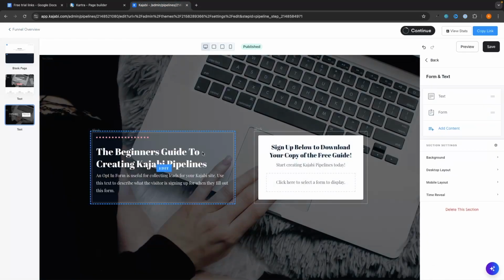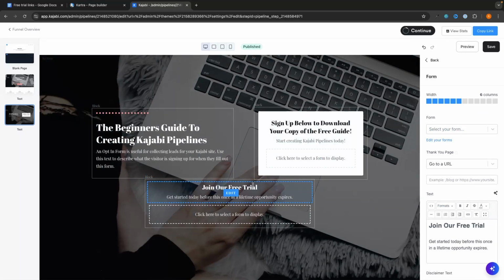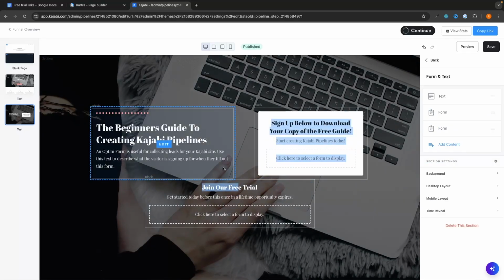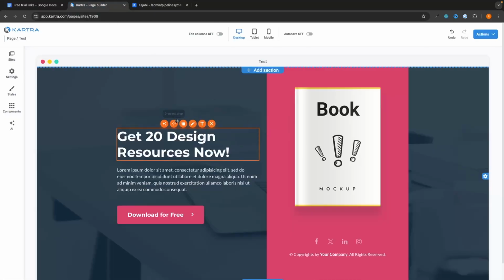Whereas with Kajabi, if we want to add some more content, we can choose maybe to add a form and that's just going to drop in right there. We can't really drag this. We can do this along the side, like we can drag things up and replace them into different areas, but it's just going to rearrange the website in set places. Whereas Kartra, as I say, we get a lot more customization.